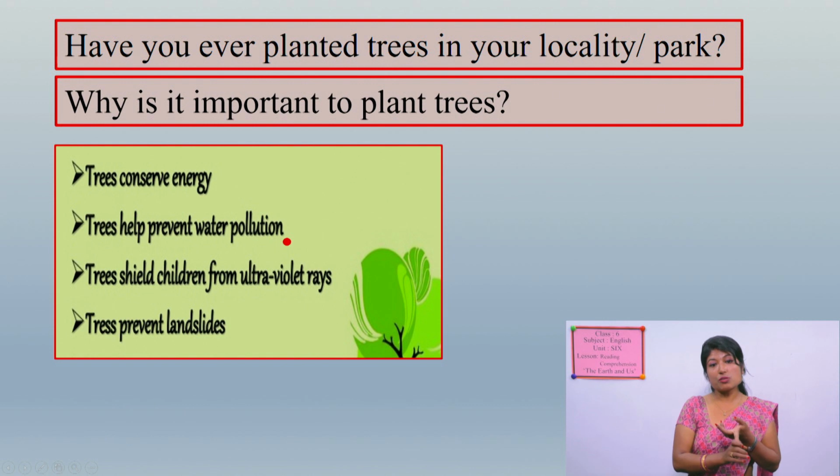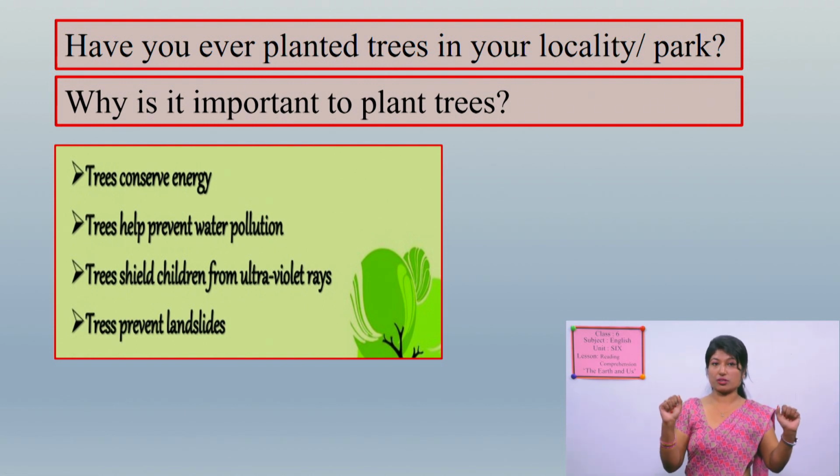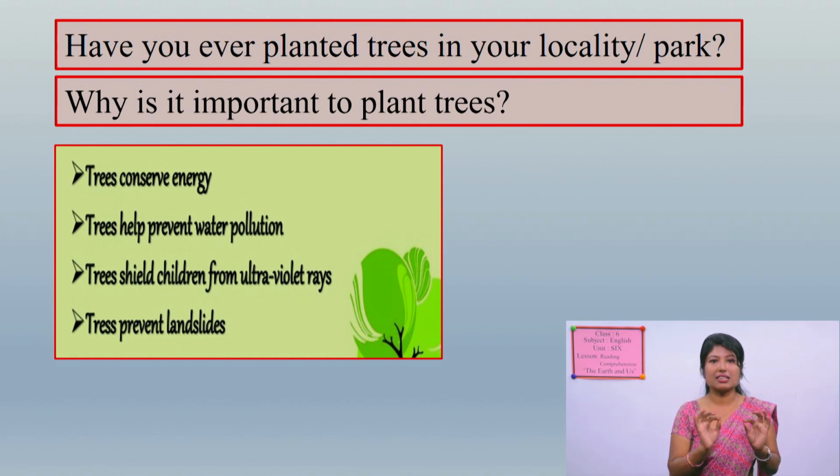It prevents air pollution, different kinds of pollution. Trees control different kinds of pollution in the environment. That means the environment looks beautiful, clean, okay? Clean and beautiful if we plant trees. So trees are very important to make the environment a better place.